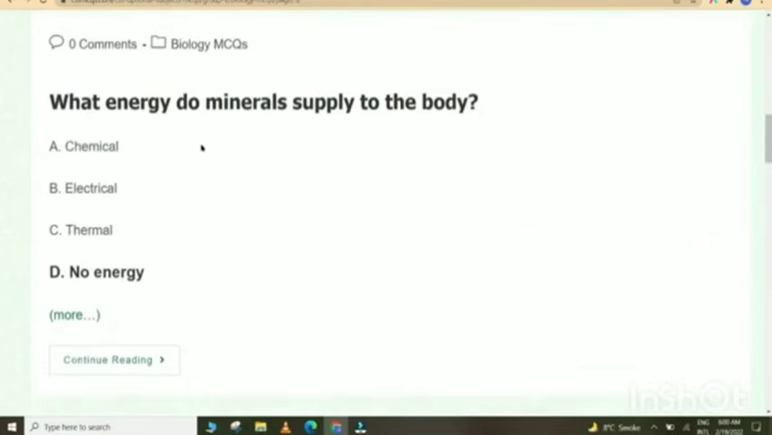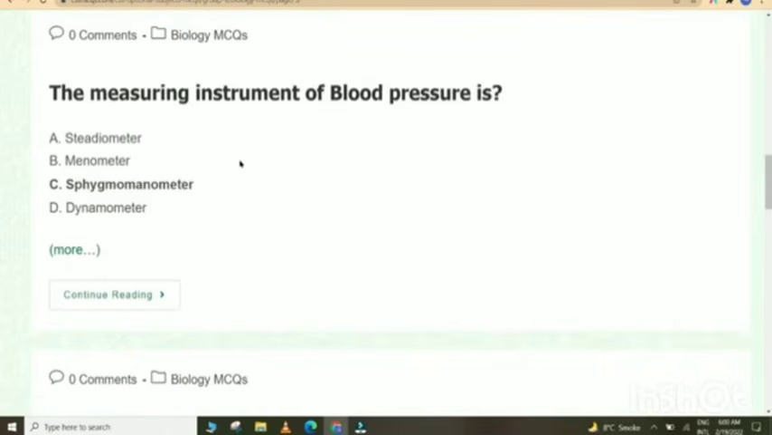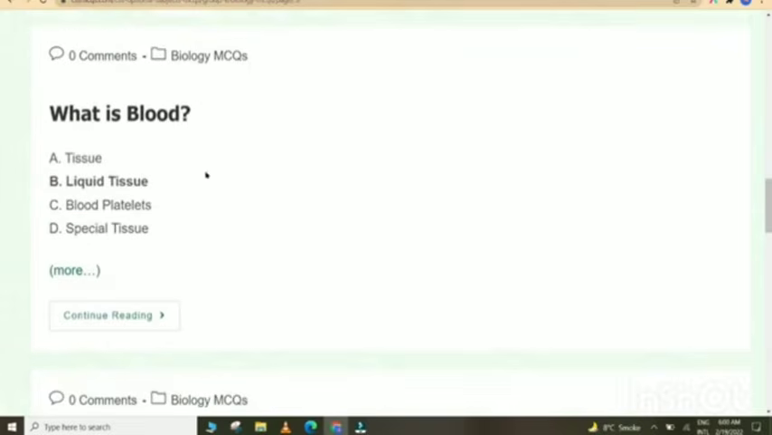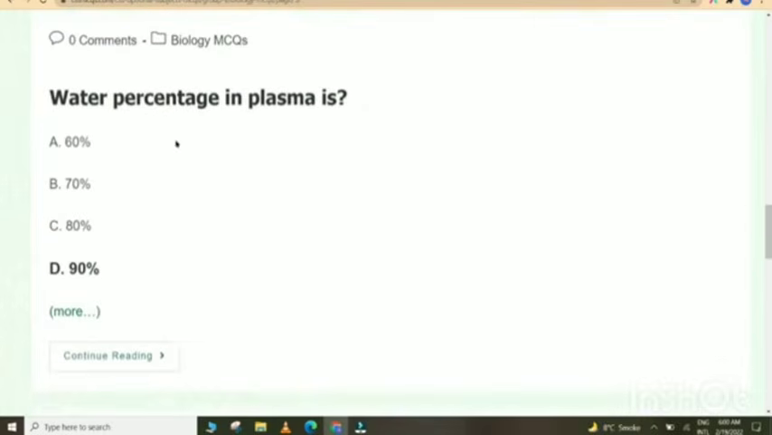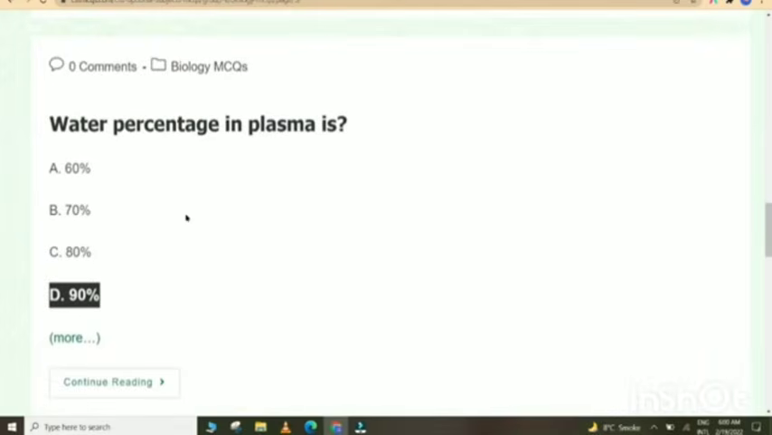What energy do minerals supply to the body? No energy. The measuring instrument of blood pressure is sphygmomanometer. What is blood? Liquid tissue. What percentage in plasma is water? Water percentage in plasma is 90%.